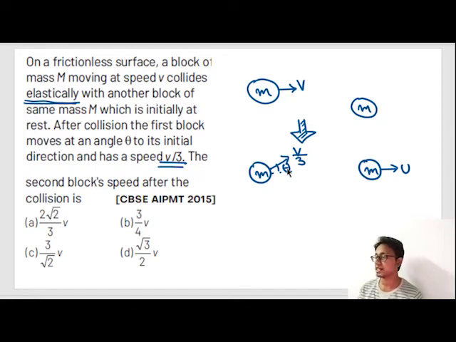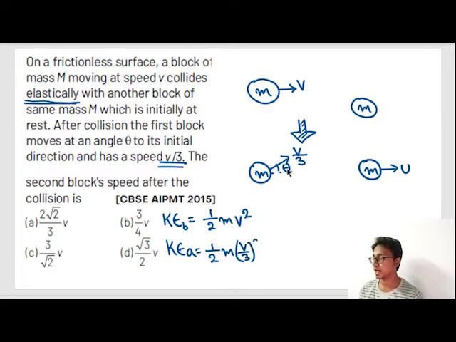So kinetic energy before collision is equal to half m v square.